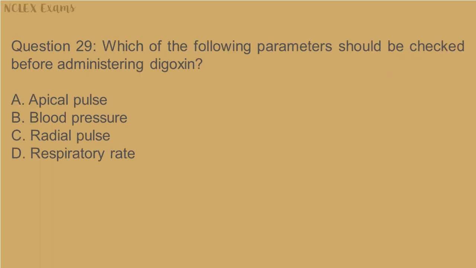Question 29. Which of the following parameters should be checked before administering digoxin? A. Apical pulse. B. Blood pressure. C. Radial pulse. D. Respiratory rate.